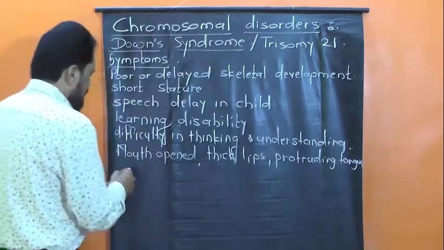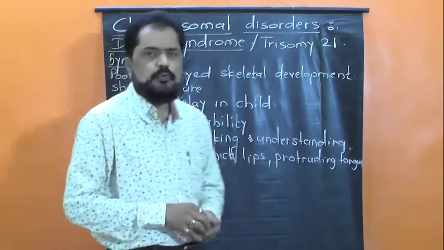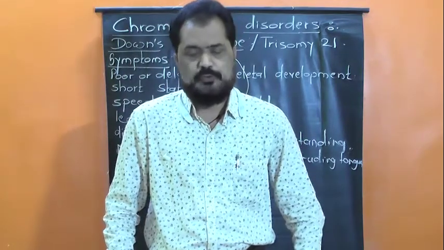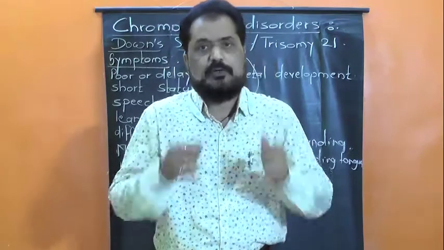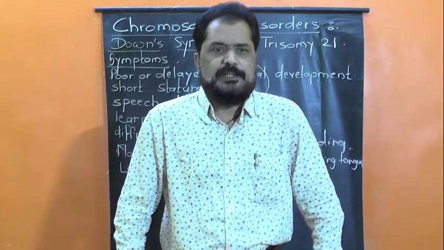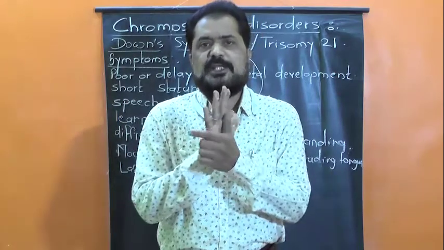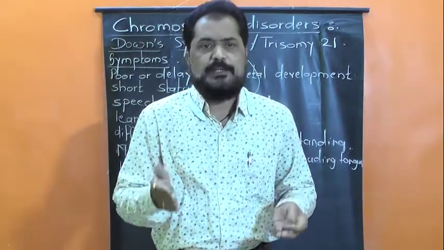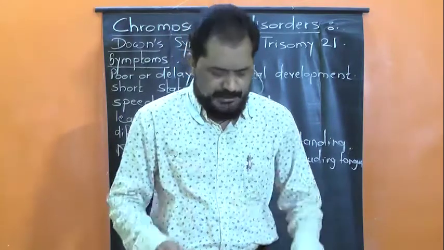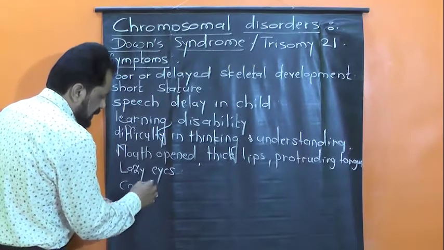Also, they show lazy eyes. It is due to a fold of skin along the inner corner of the eyes. Due to this fold of skin along the inner corner of the eyes, which is also called the epicanthal fold, their eyes appear quite lazy. Next, the thickening of the skin of the palm and sole, अर्थात हाताचे तळवे आणि पायाचे तळवे यांची त्वचा ही जाड असते. These sufferers also show congenital heart disease.